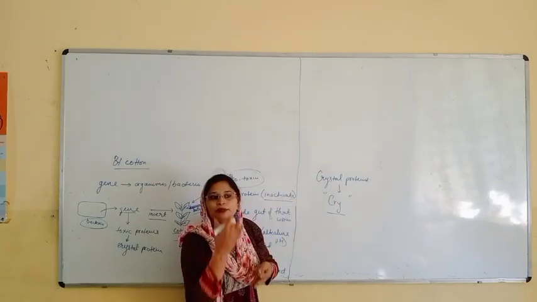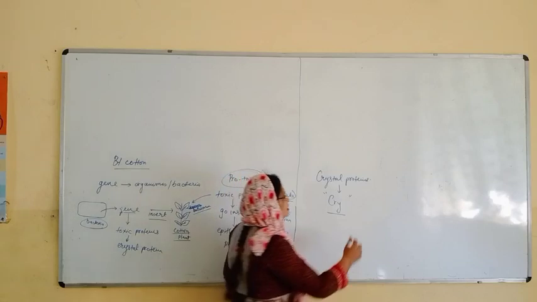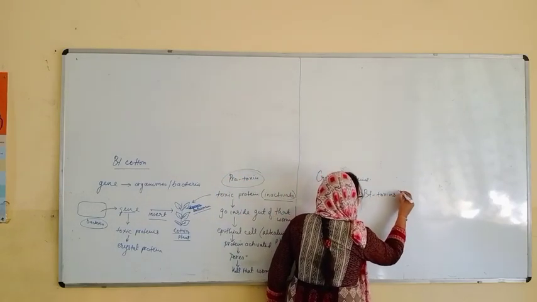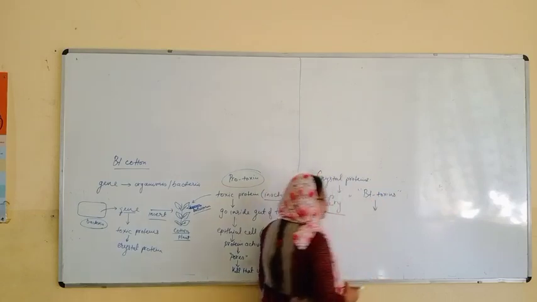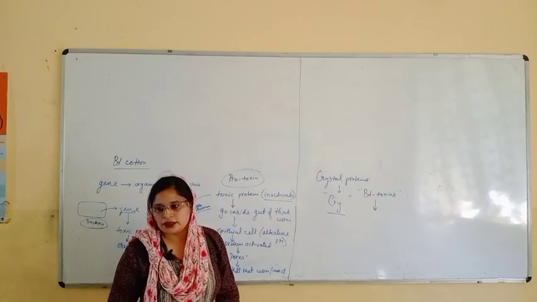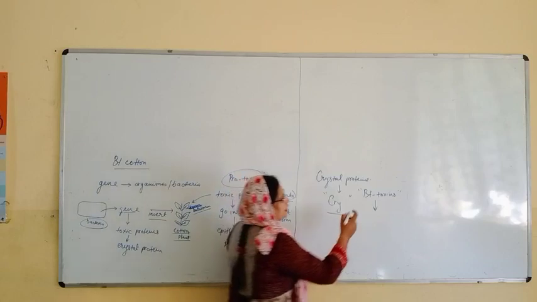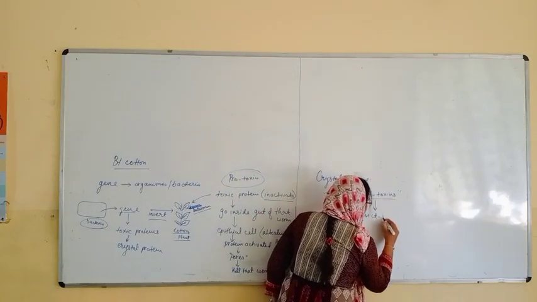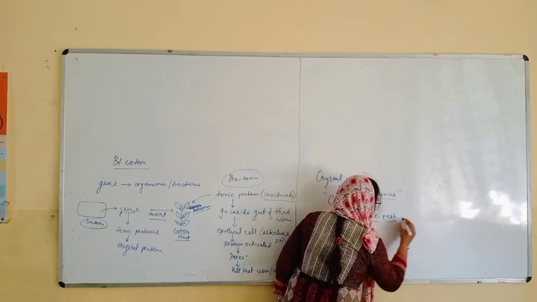Those proteins which we get from Bacillus thuringiensis are Bt toxins. These Bt toxins are mainly responsible for killing the insect or pest group.